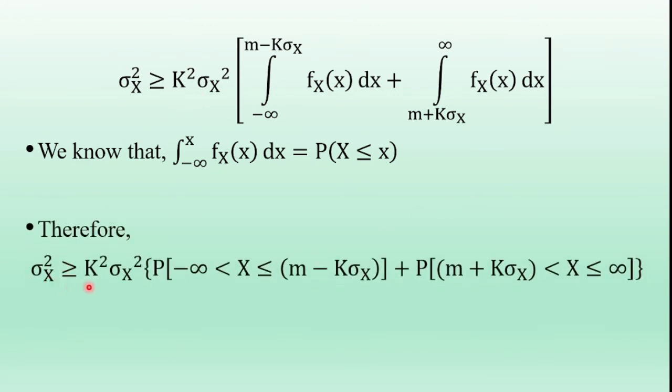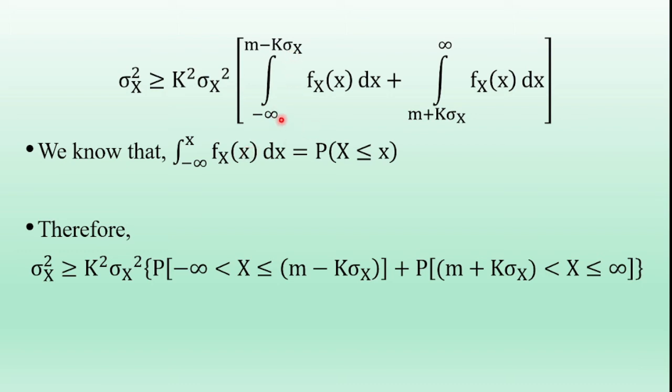sigma x square greater than or equal to k square sigma x square. On both sides sigma x square is cancelled. So using this expression, the first integral term is written as the probability of minus infinity less than x less than or equal to m minus k sigma x. Here x varies from minus infinity to x, and now the range of x is minus infinity to m minus k sigma x.